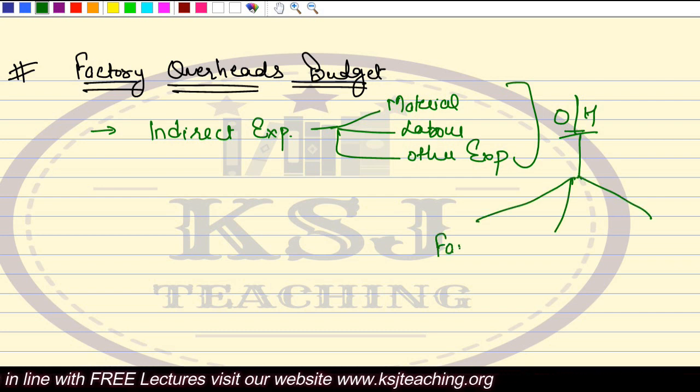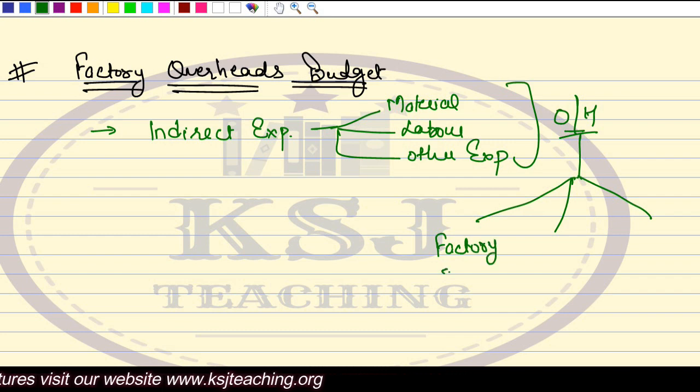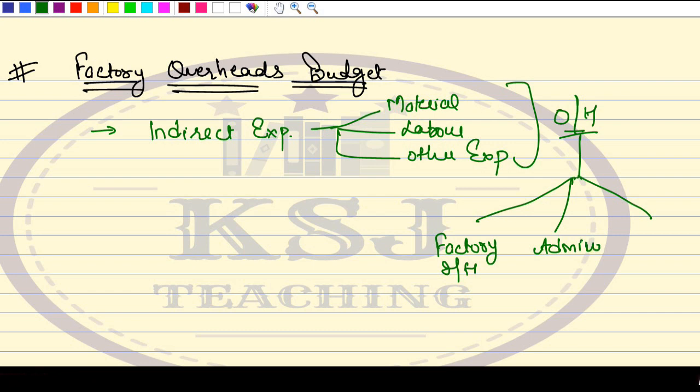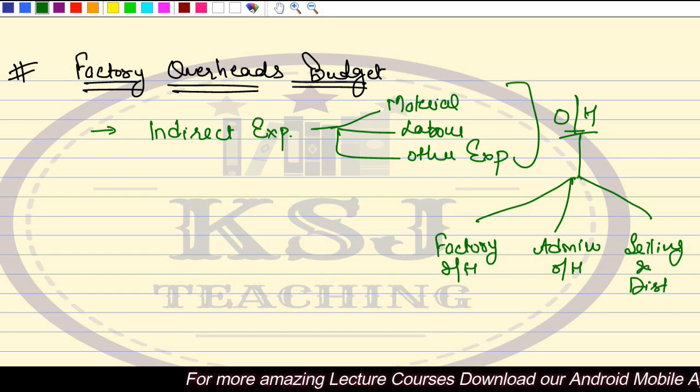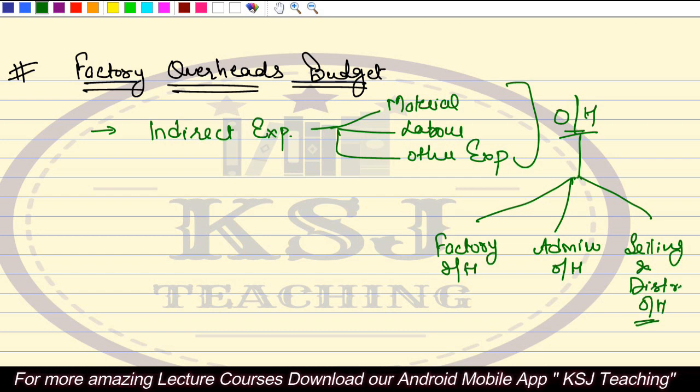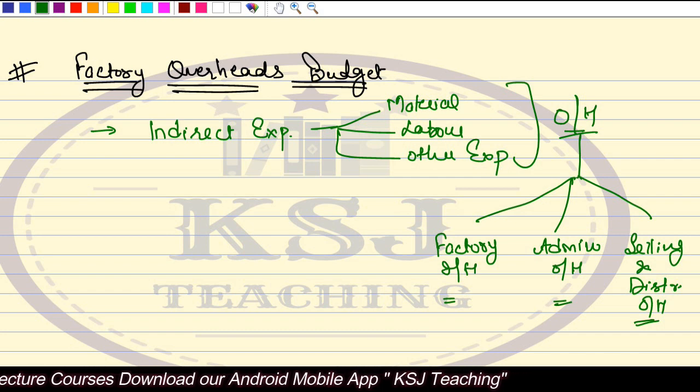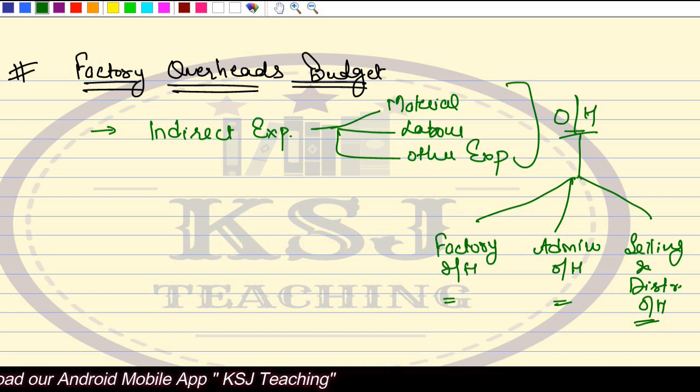One is factory overheads, which we have already studied in the chapter on overheads. Second is admin overheads, then selling and distribution overheads. Factory, admin, and selling and distribution overheads.